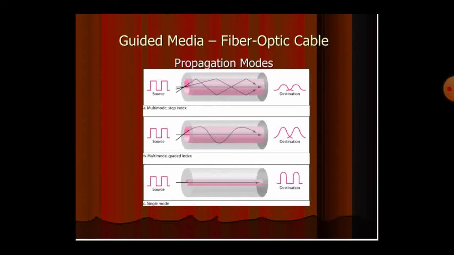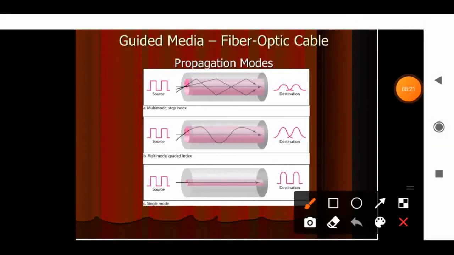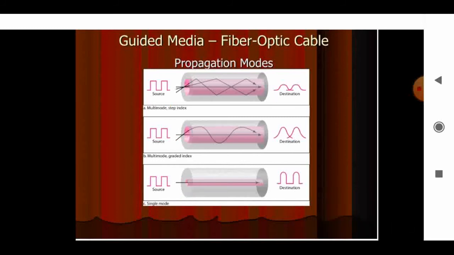So these are all the ways our signals will be passed through the optical fiber. Here, the source is sending the signals and the destination will receive. That means multi-mode. There are three modes in which they are sending the signals. Here, the source is sending the signals. The next one is single mode. The data sends the signals to the destination and it will receive. So this is the way we are passing the signal using fiber optic cable.